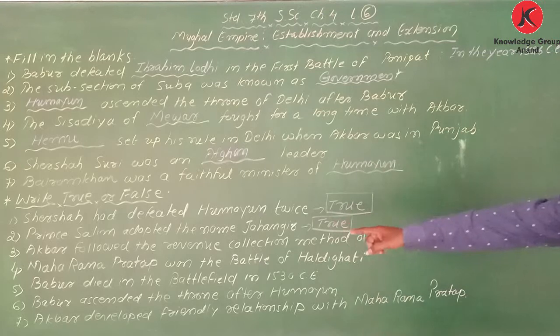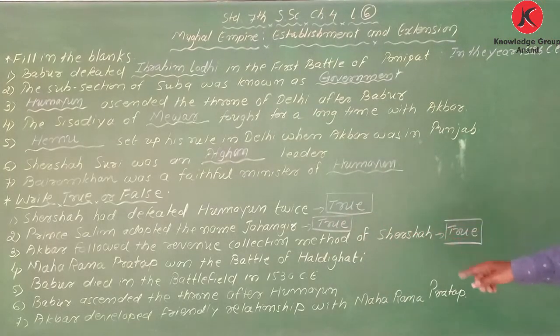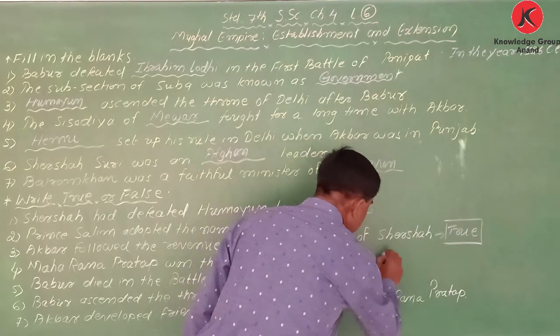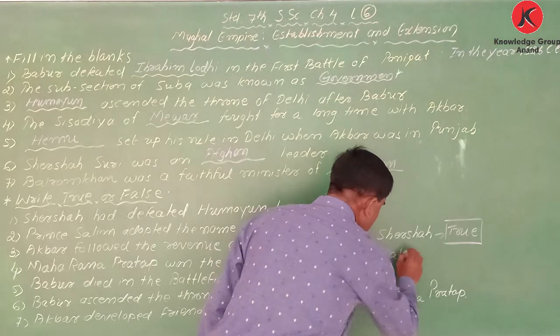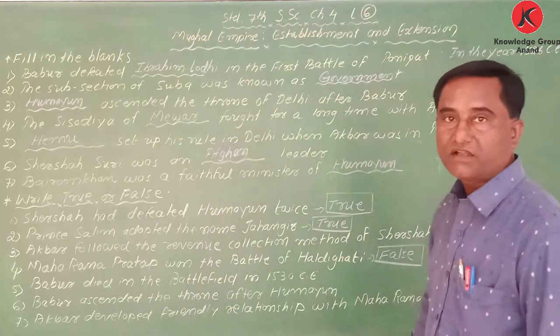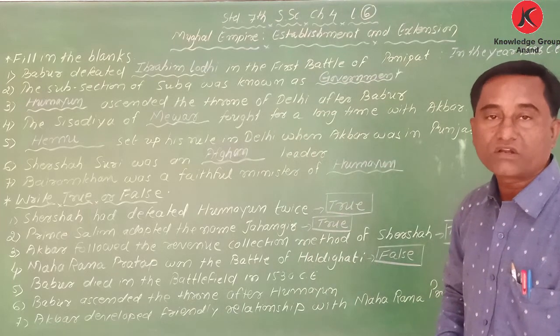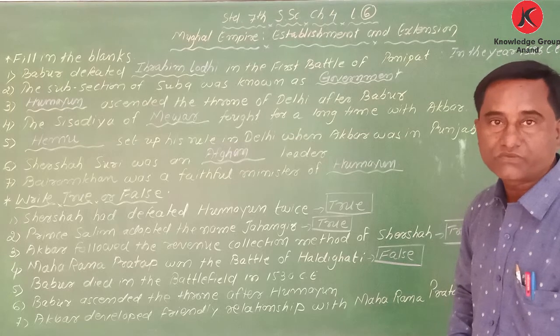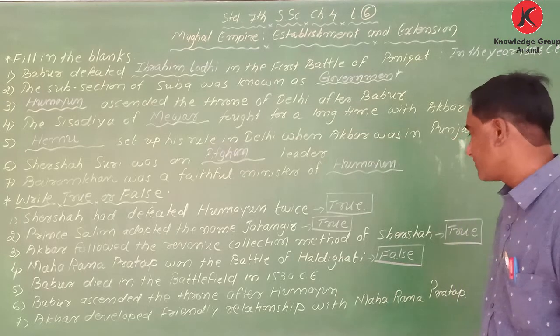Next, Maharana Pratap won the battle of Haldighati. No, my dear student, that is wrong. Okay, that is false. Because Akbar won and Maharana Pratap was defeated, and that is why he wandered in the forest and faced many difficulties, hardships, problems.